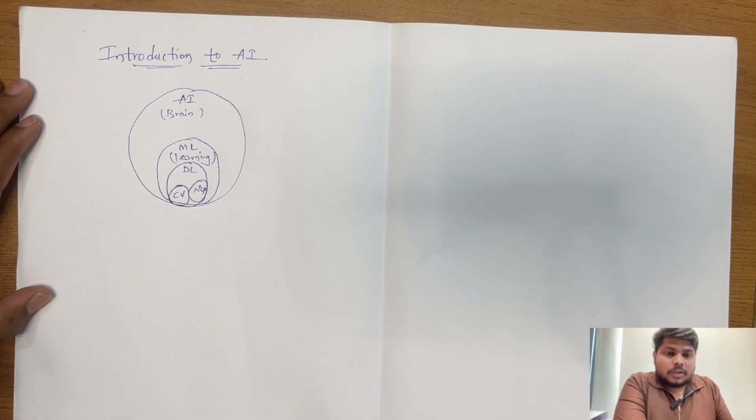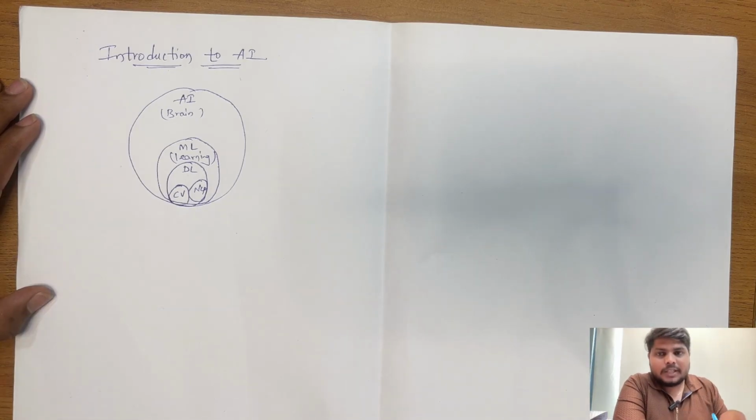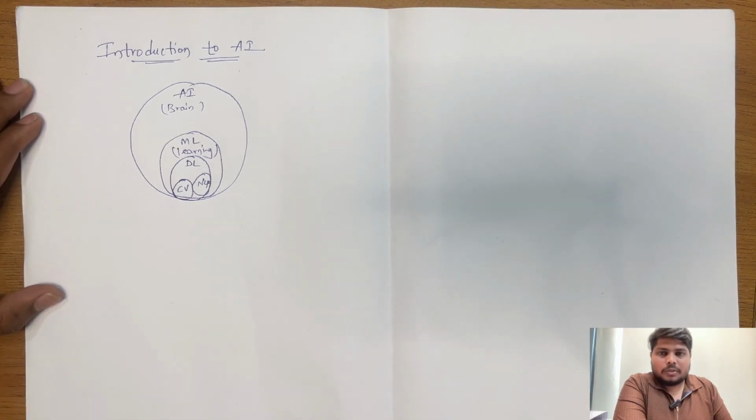Now, what is deep learning? Deep learning refers to learning complex patterns, that is, the ability to learn complex things. Just like in our brain, the part responsible for learning also has a section for complex things. In the same way, in AI, there is something called deep learning. Let me give you an example. We'll talk about this in more detail further on. So, eventually, these concepts will become clear to you. So, within this, there are different examples like computer vision, natural language processing, predictive analytics, and so on.